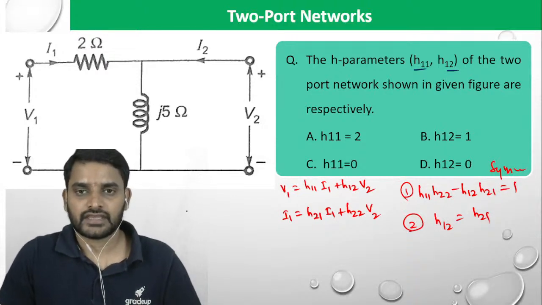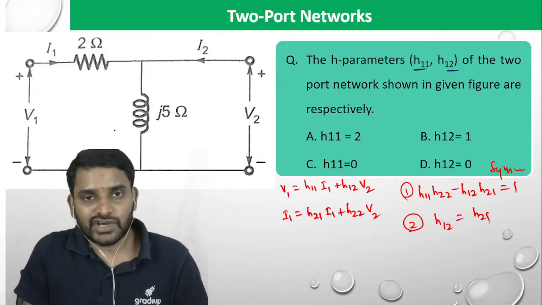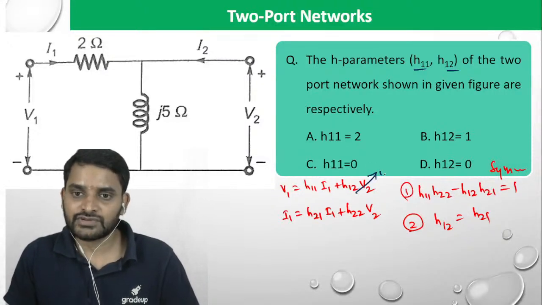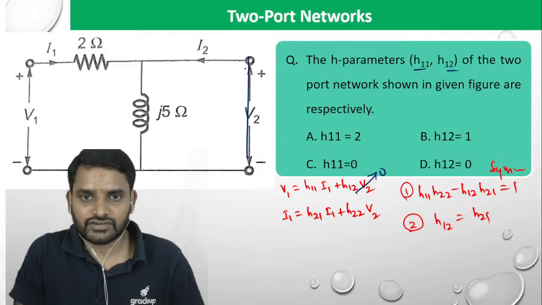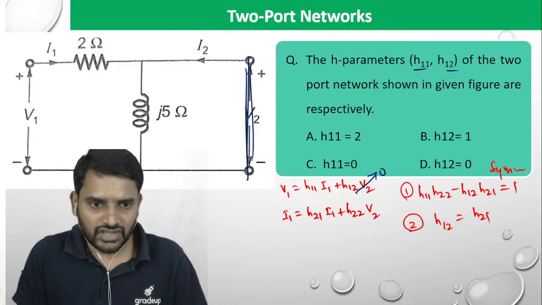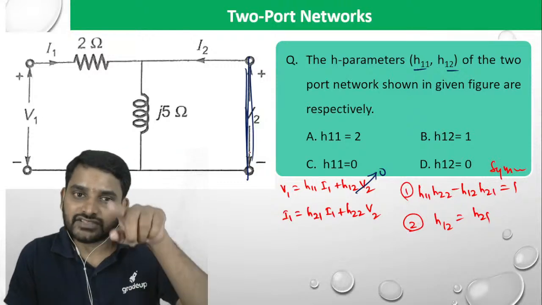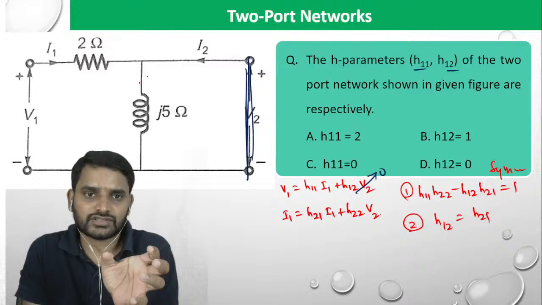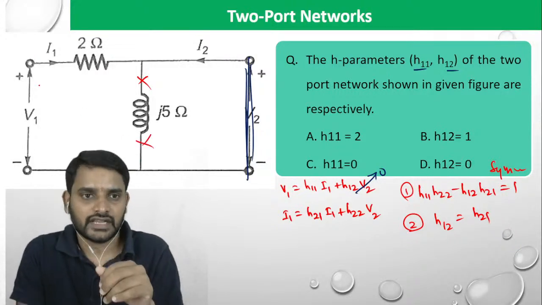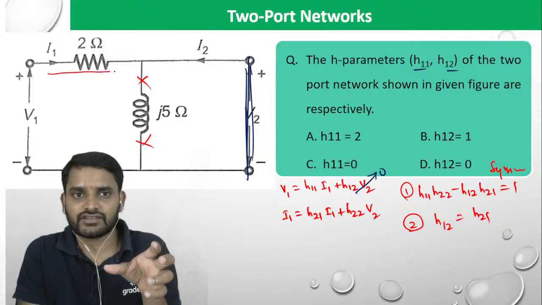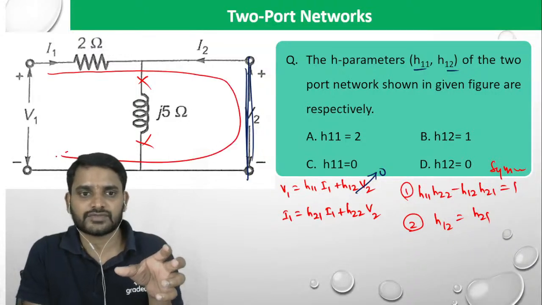Let's calculate H11. If you want to calculate H11, you have to make V2 equal to 0, so short circuit. This J5 inductor and the short circuit are connected in parallel, so no current will flow through this J5. If you connect a voltage source across the input terminals, this I1 will flow through 2 ohms and the short circuit and come back.